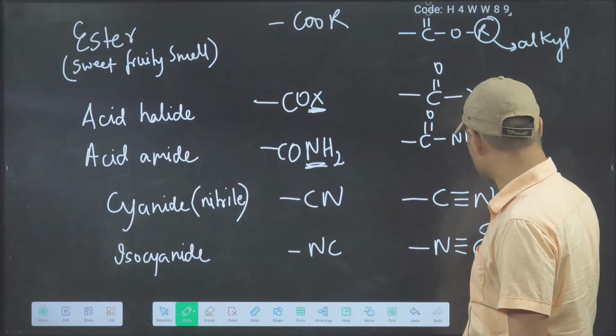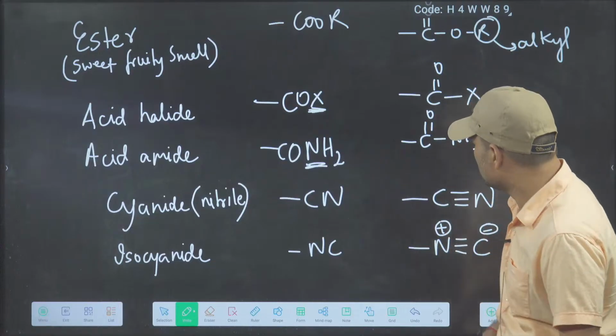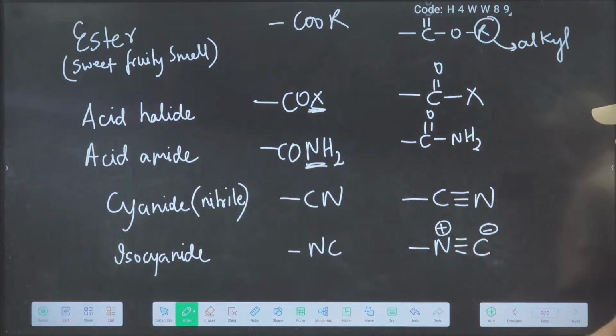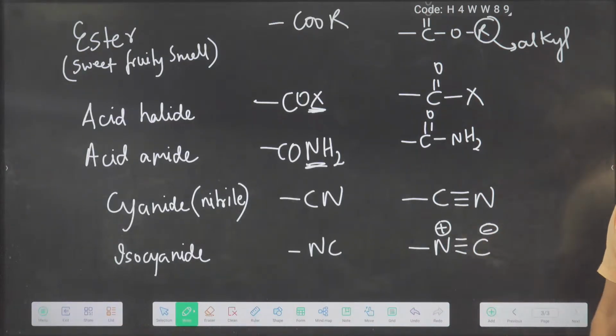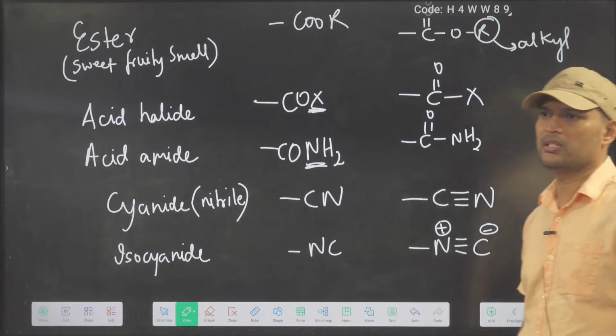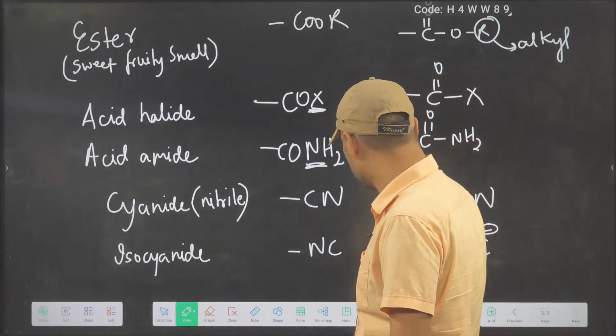Now see, the structure changed. They will ask you a simple question, in cyanide how many bonds of nitrogen? 3. In isocyanide how many bonds of nitrogen? 4. Charges appearing, plus minus. So be careful, everything is important. Uno reverse.